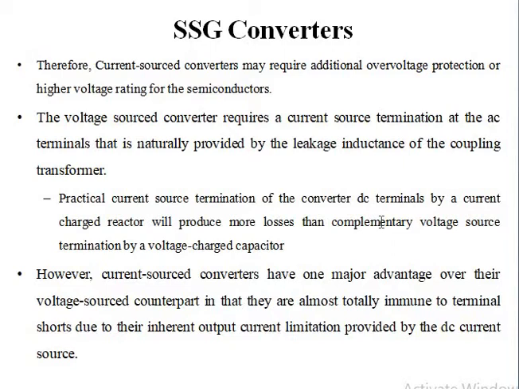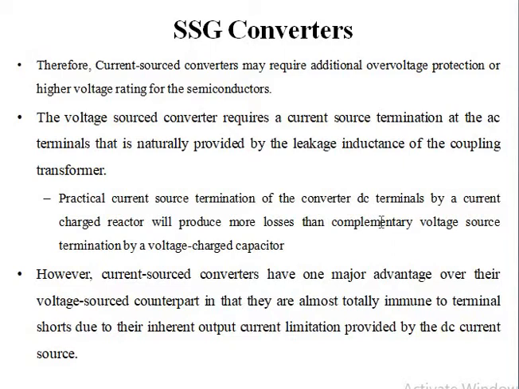Okay, when we use a switching converter and we need to couple it with the transmission line, then only it can transfer the output voltage to the transmission line. So for that coupling, we can use either a reactor or we can use a coupling transformer.